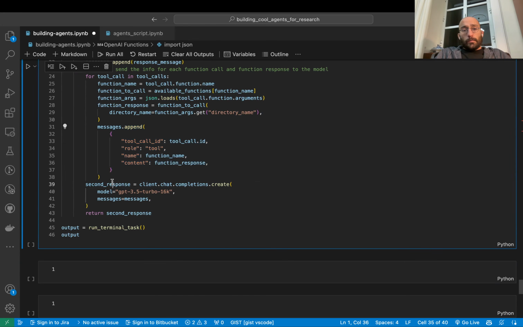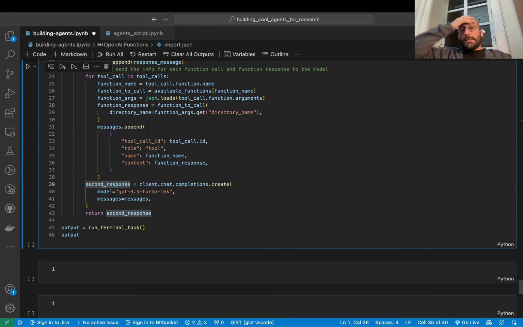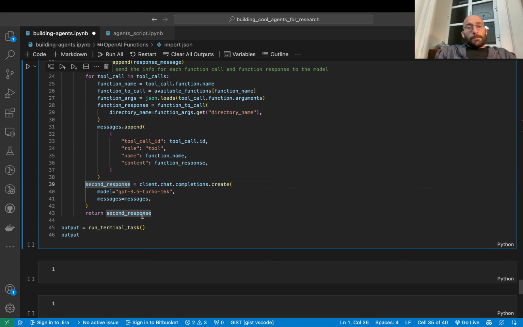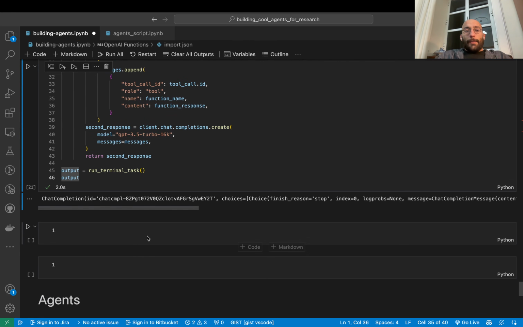And then here is the second response variable, which is just an indication that we could extend this to continue the conversation, right? Today there are easier ways to set up this kind of loop, and we'll see a little bit about that in a second with LangChain. And there we can just run this, and we can see what happens.